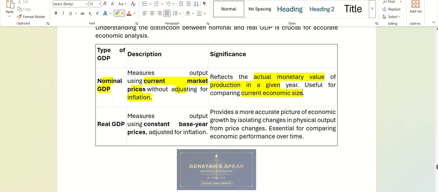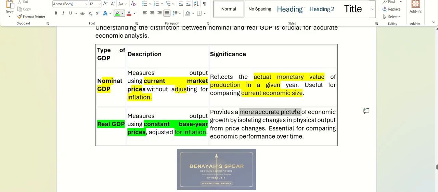Current market price, remember. What is the significance? It gives the actual monetary value of production in a given year. Then the second type is real GDP. Real GDP is GDP calculated using base year prices, which is adjusted for inflation.